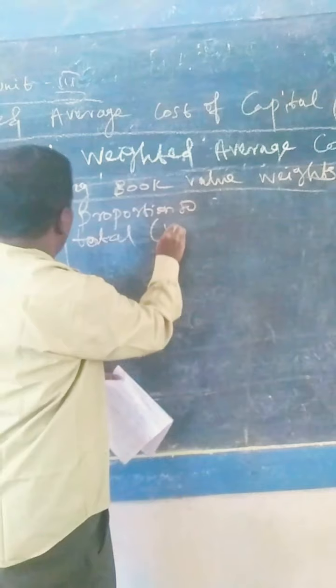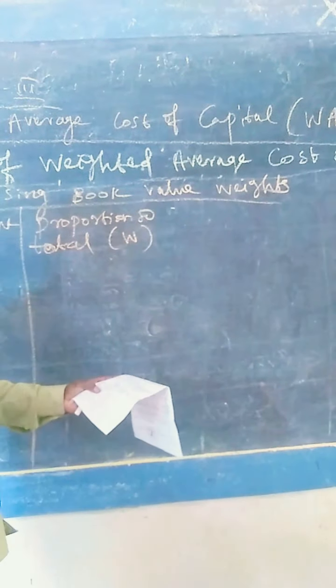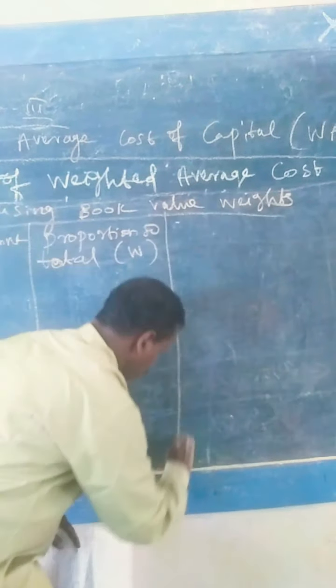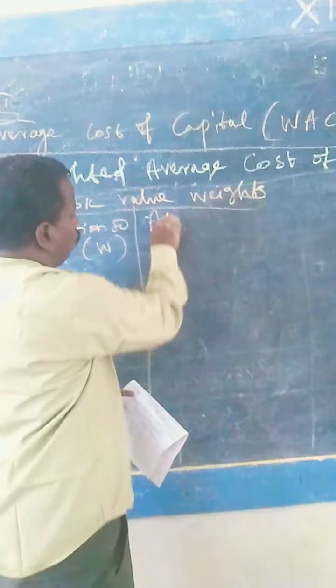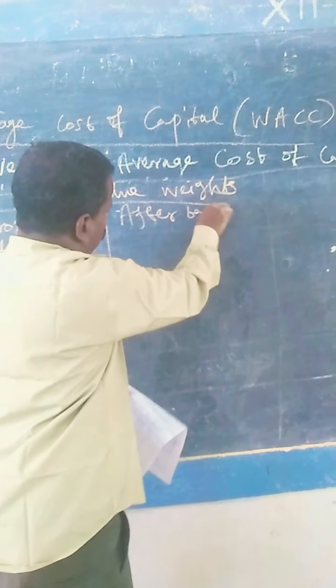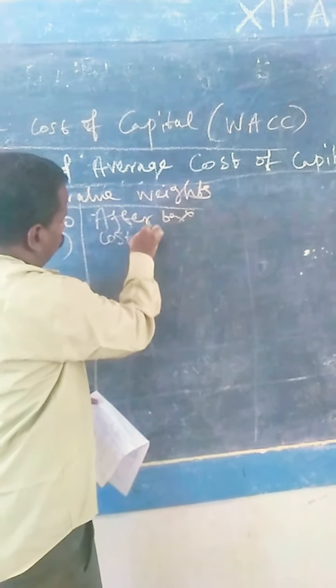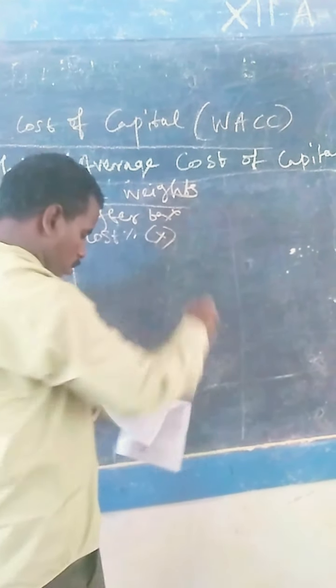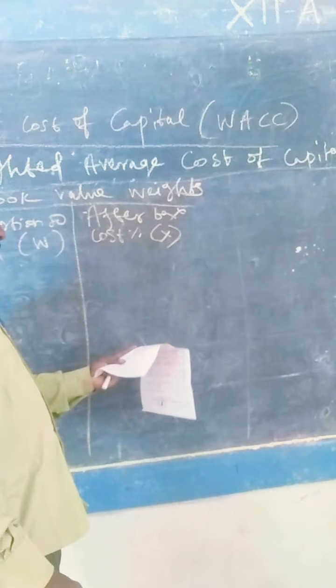That is called W. We have derived this percentage, proportion, and another one is after tax cost. Put in the percentage, that is also given in the problem. That is put in the X.